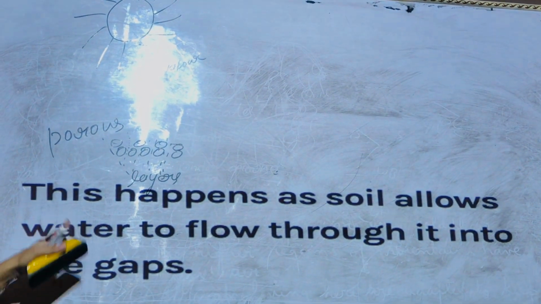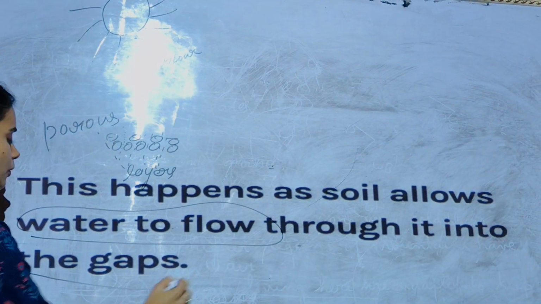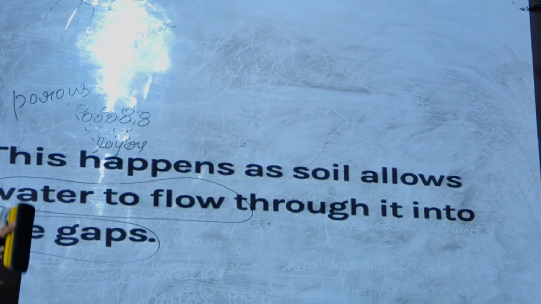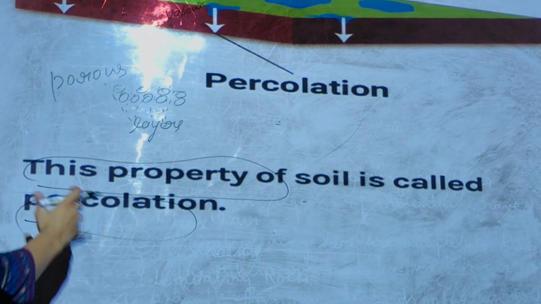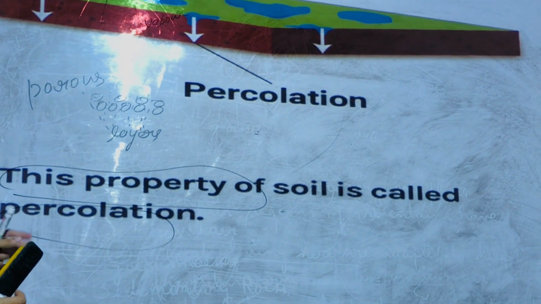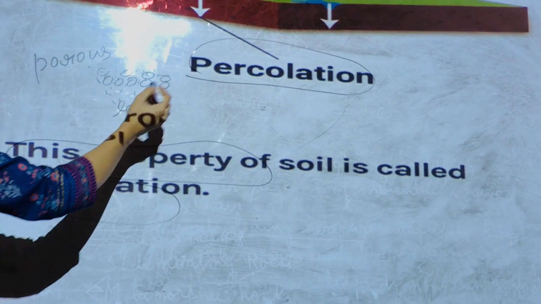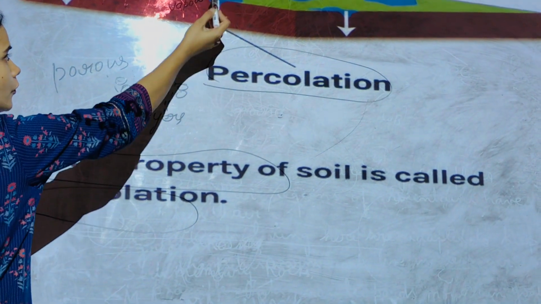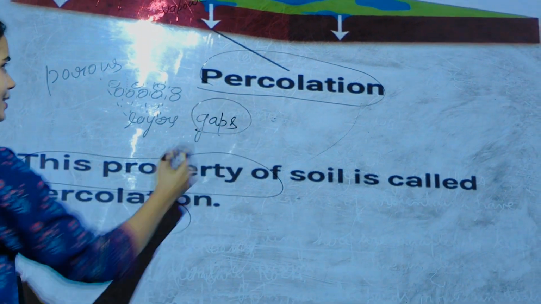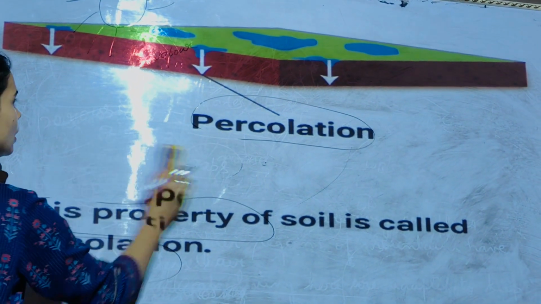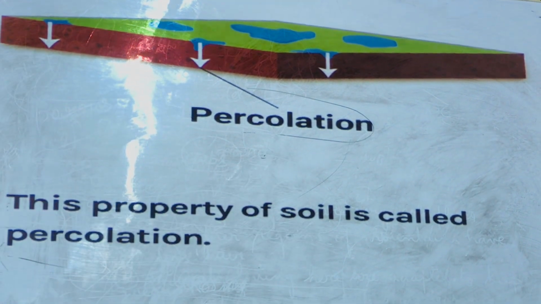And why does this happen? Because soil allows water to flow through it with the help of the gaps which are present there. So this happens due to the gaps which are present in the soil, and this property of soil is called percolation. Now what is percolation? Percolation basically means passing down. So percolation is the passing down of water through the gaps, through the holes, or through the spaces present in the soil. So this is known as percolation. I hope that you have understood what is percolation.